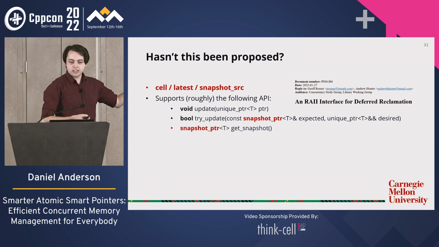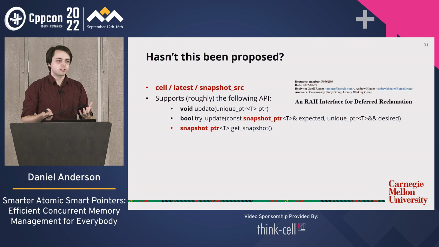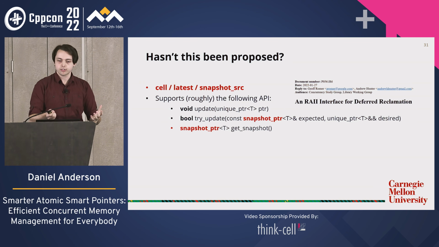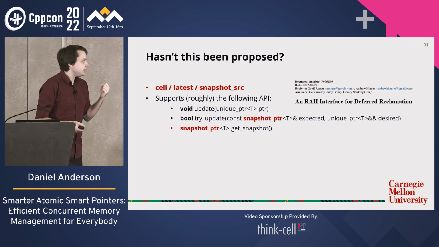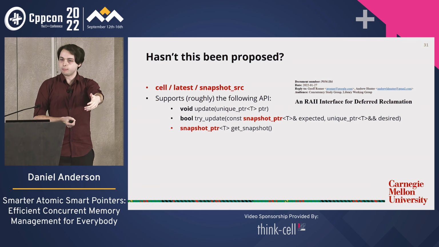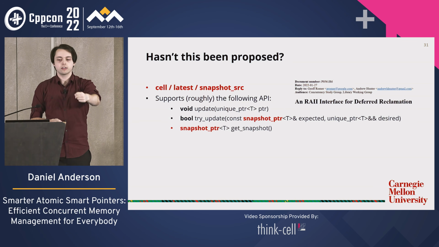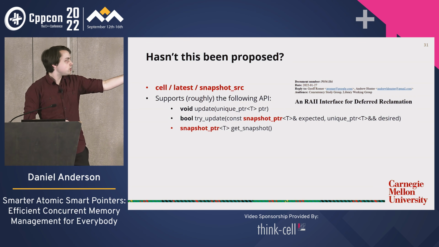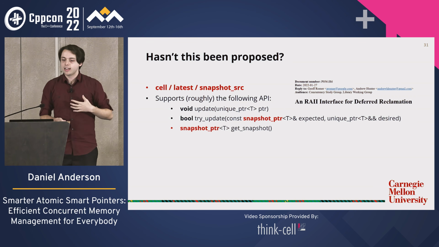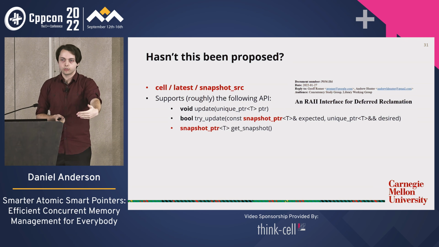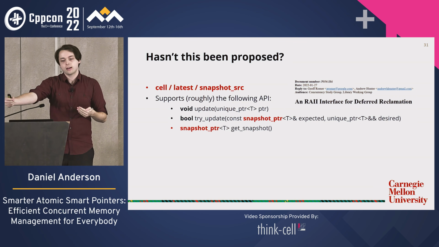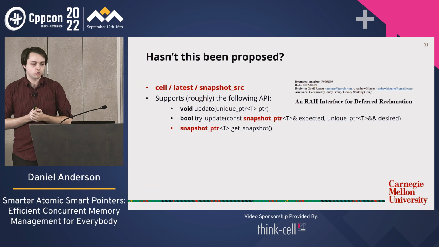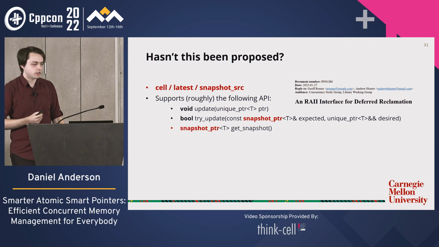And it supports this API. It manages a unique pointer. Okay, so it holds some unique resource, and it allows you to give it a new resource via a unique pointer and say, I'd like you to replace the current one with this. It also has a compare and swap-like operation called try update, which says, hey, I think this is what's currently stored in the cell. Replace it with this if I'm right. But then it has this extra magic operation called get snapshot.